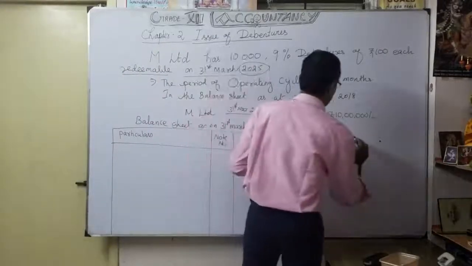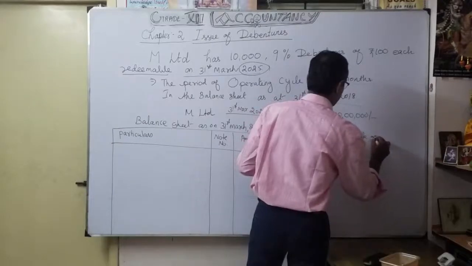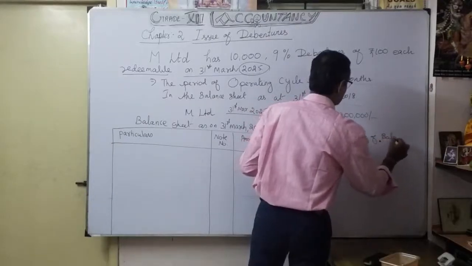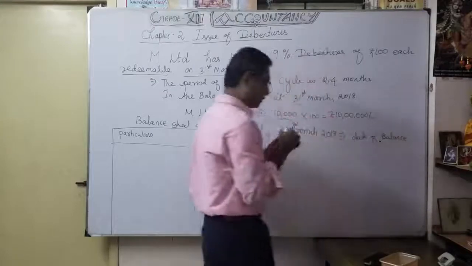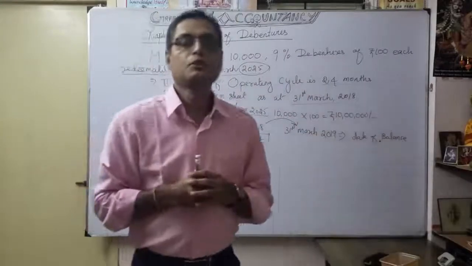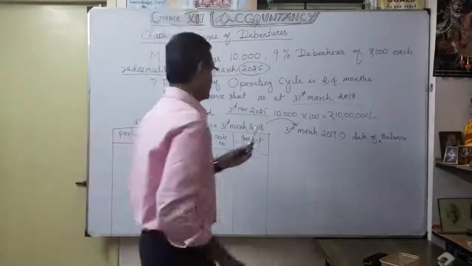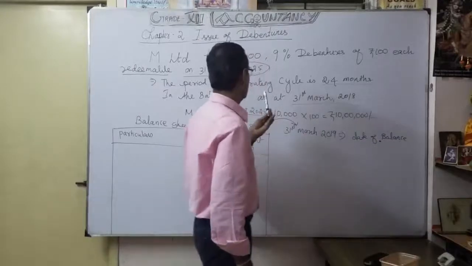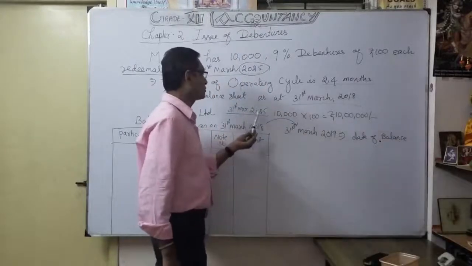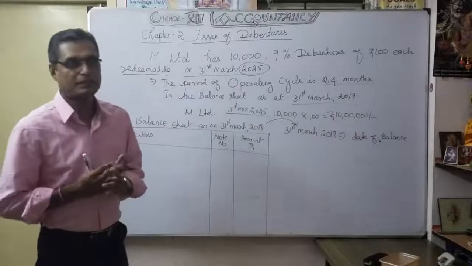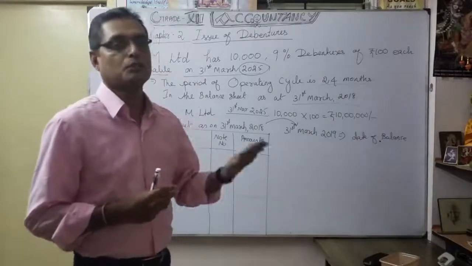So the redemption is due after the balance sheet date, because we are going to repay only in 2025. Naturally, that is more than 12 months.